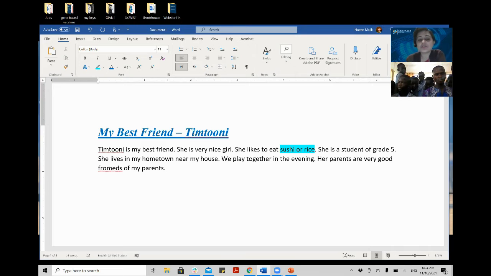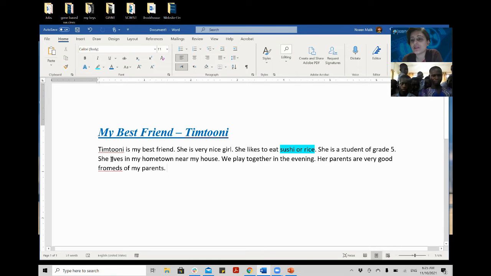Now, have you seen that there are two red lines below the words? One red line is below Tim Tooney because Microsoft Word does not know who Tim Tooney is. So Microsoft Word thinks this is the wrong name, but we know this is the correct name. So we will leave it here. Then there is a red line below friends. Why? Because the spelling is wrong.